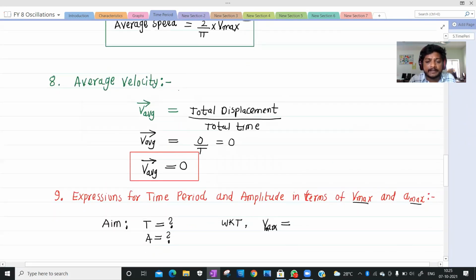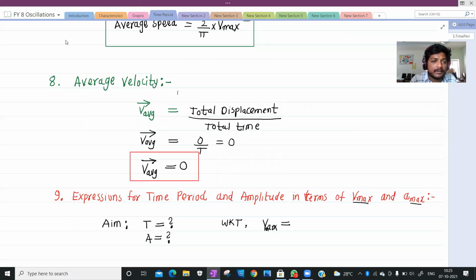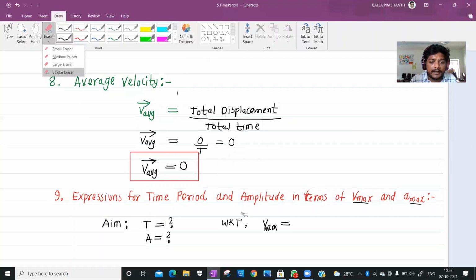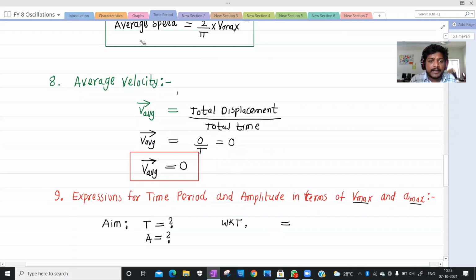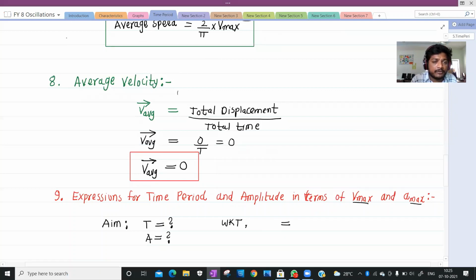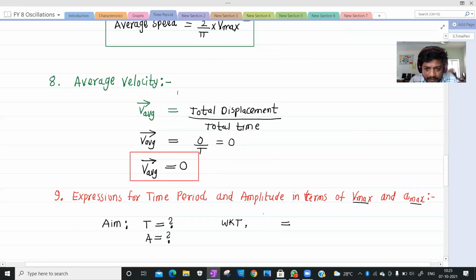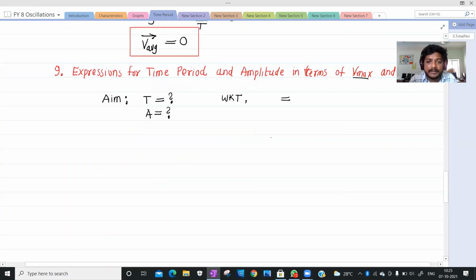Please try to maintain the running notes. Listen. What is V maximum? V maximum is omega into A.